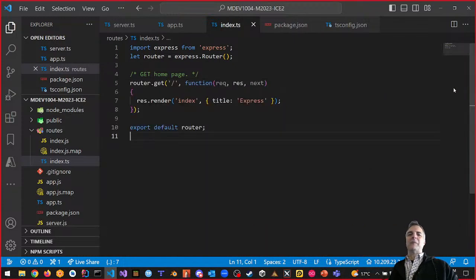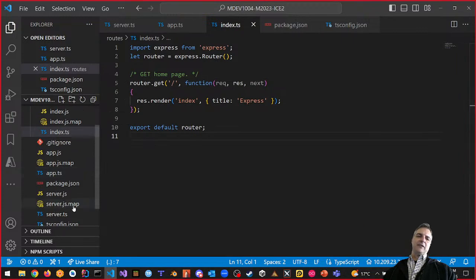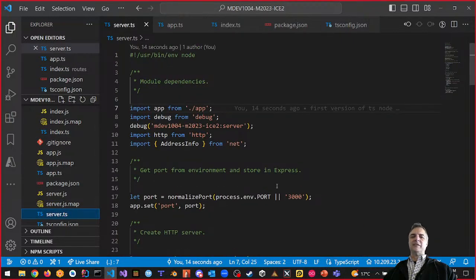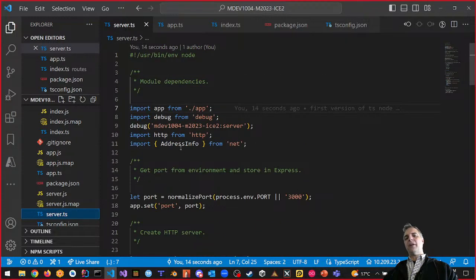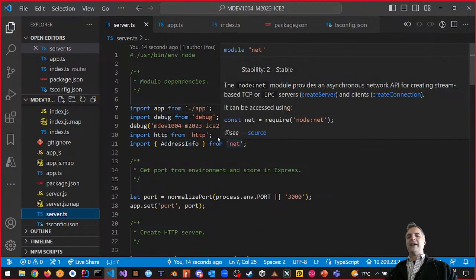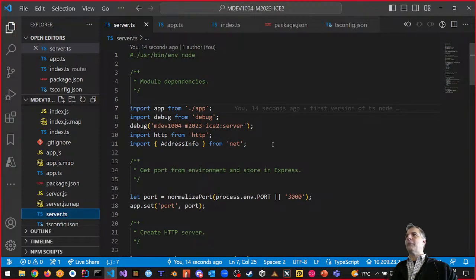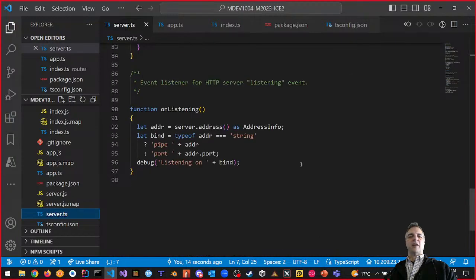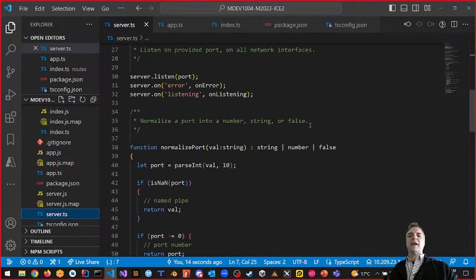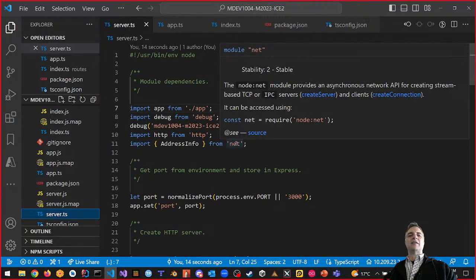I want to fix my bug. And the bug that I have is this server.ts part, this HTTP errors thing. Look what it did actually, look at this, import address info from net. I didn't do that, it did it automatically for me, right? Because I defined this as an address info down here, it figured out that for me to get that type, I'd have to look at the net built-in module. It did it for me. It wrote that. I didn't write that, right? As soon as I typed address info, it says, oh, you need a module for that.